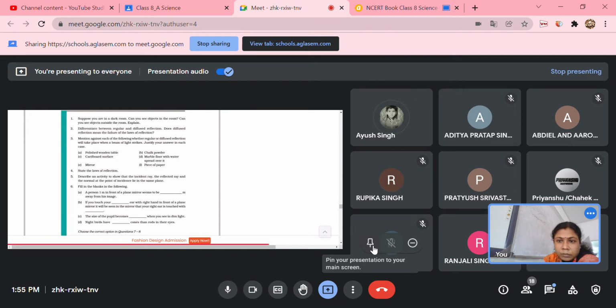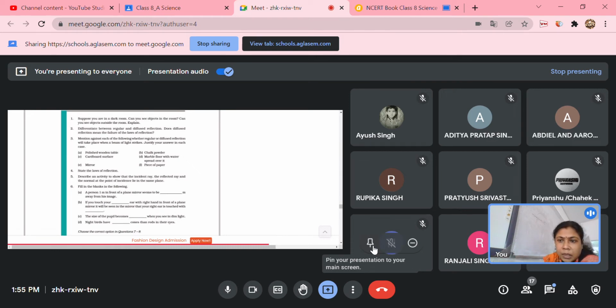Chalk powder. Regular or diffused? Ma'am, diffuse reflection. It will be diffused because the chalk powder is making an uneven surface and it is not polished also. Next, cardboard surface.